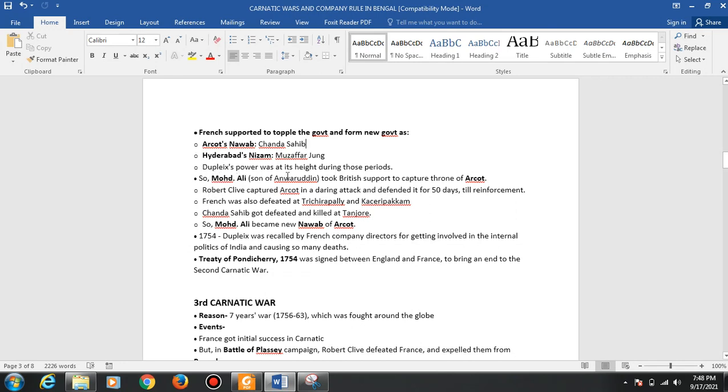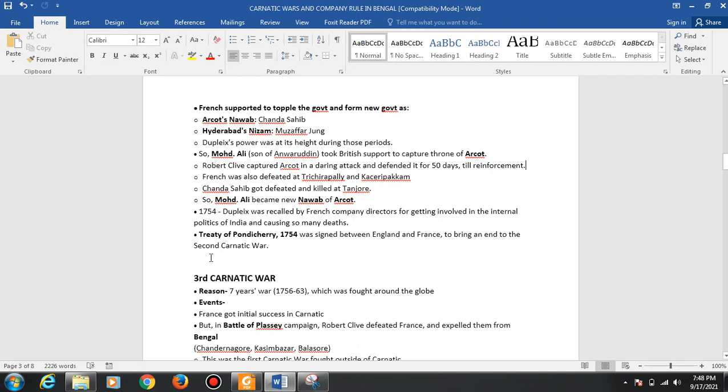At that time, Duplex's power was at its height because the French had won everywhere. So Muhammad Ali, the son of Anwaruddin, took the Britishers' force to capture the throne of Arcot. Robert Clive captured Arcot in a daring attack and defended it for 50 days until the reinforcements came. The French were also defeated at Trichinopoly and Kaveripakkam. Chanda Sahib was defeated and killed at Tanjore. Muhammad Ali became the new Nawab of Arcot. In 1754, Duplex was recalled by the French company directors for getting involved in the internal politics of India, causing many deaths.